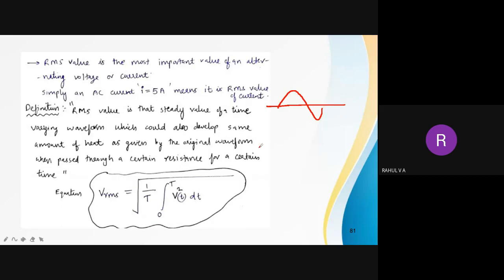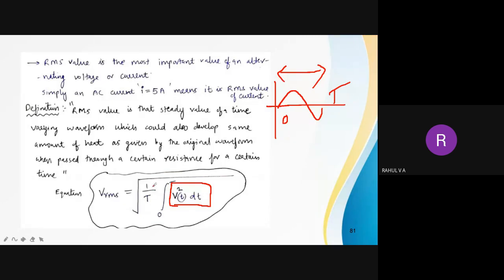So first what it is doing is, from 0 to t, it is adding all the instantaneous values after squaring. First it will take all the instantaneous values, square them, then add. So we are first finding the square of the instantaneous value, then for a time period 0 to t, we are adding all the instantaneous values.